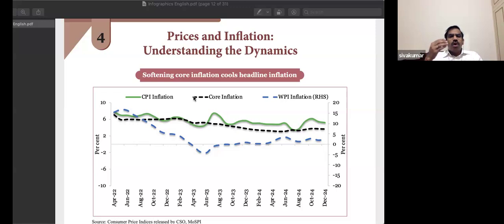Somewhere from 2022, all central banks, including India, started increasing interest rates. In May 2022, the Indian central bank, that is RBI, started increasing interest rates. But since inflation has been relatively under control, slowly central banks across the world have started reducing interest rates. Because the problem is, if you maintain a very high interest rate for a very long span of time, don't you think it will hurt the growth of the economy? Because you're deliberately containing demand to contain a phenomenon which is short term, that is inflation.